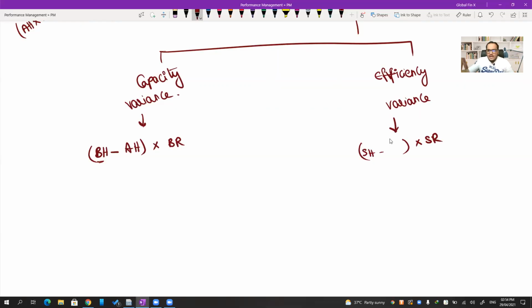Standard hours minus actual hours. Capacity has to be actual hours minus budgeted hours.